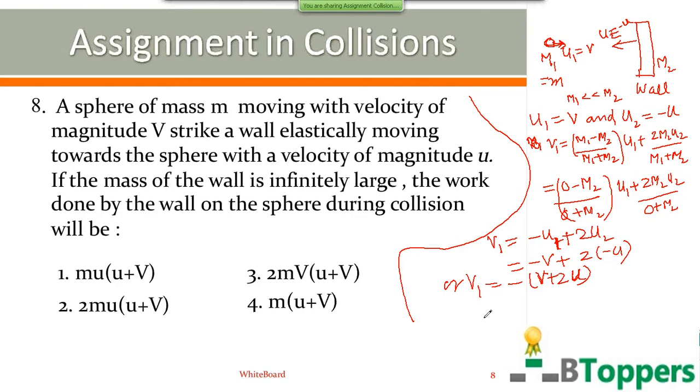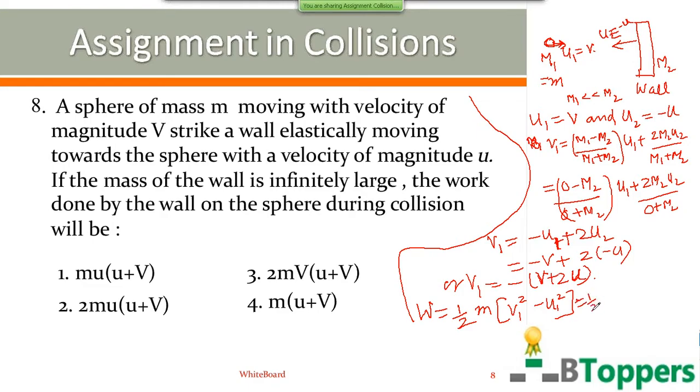Now we have to apply the work energy theorem for the sphere. So work done on the sphere by the wall is equal to the change in kinetic energy of the sphere. That is equal to half m into (v1 square minus u1 square). Substitute u1 equal to v here and v1 equal to minus of v plus 2u, so v1 square will be positive.